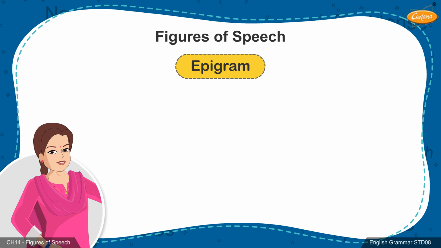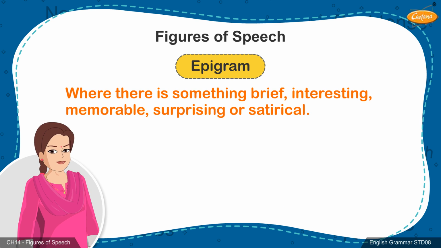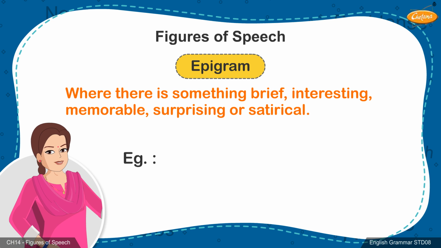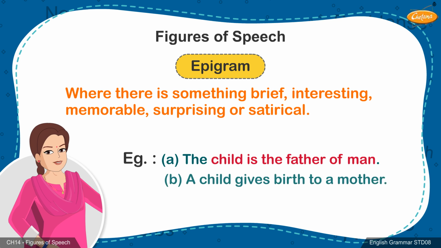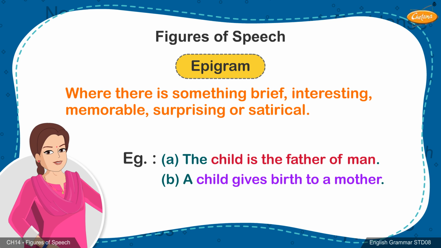19. Epigram. It is a brief, interesting, memorable, and sometimes surprising or satirical statement. Example: A. The child is the father of man. B. A child gives birth to a mother.